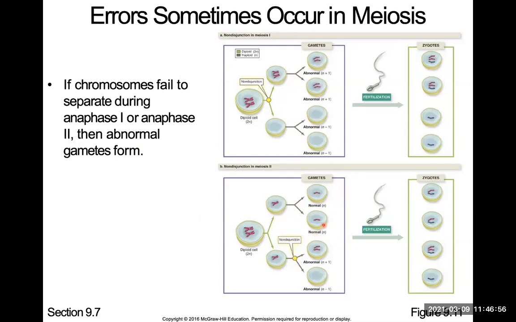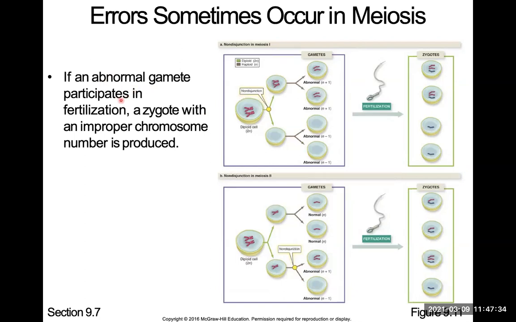And this is your end result. When this happened, you got two abnormal gametes and two empty gametes, basically. Abnormal because this is also not haploid. So after fertilization, this can happen because you also get the mother's DNA or father's DNA. So you're either going to have an extra set of chromosomes or you're going to be missing chromosomes. This is called non-disjunction. That means failing to separate.